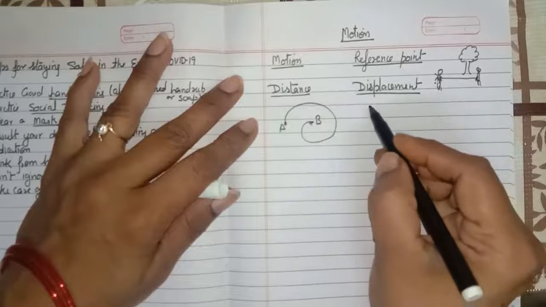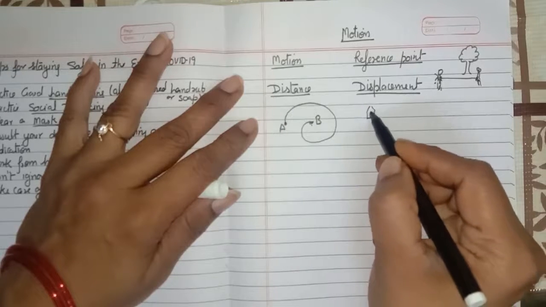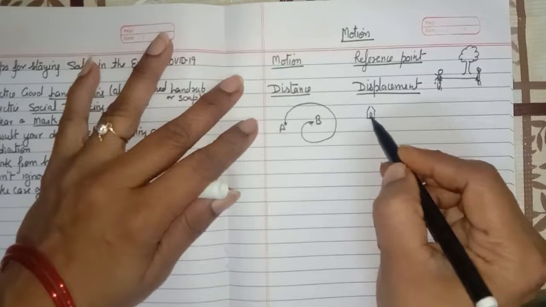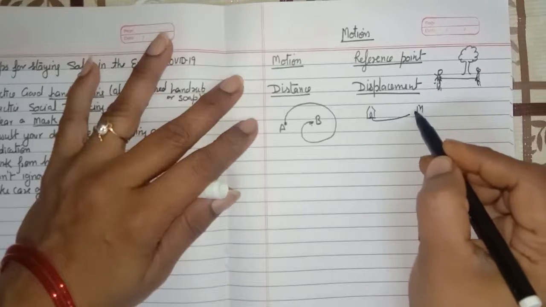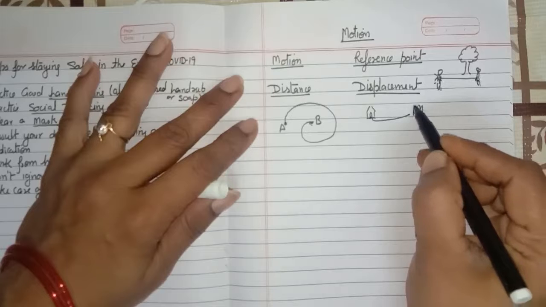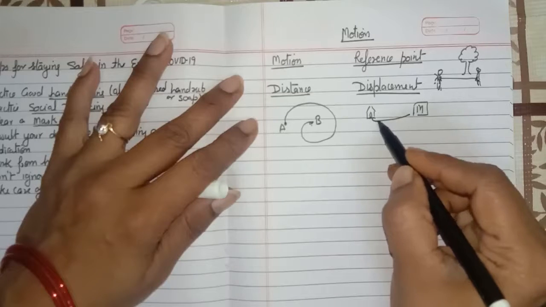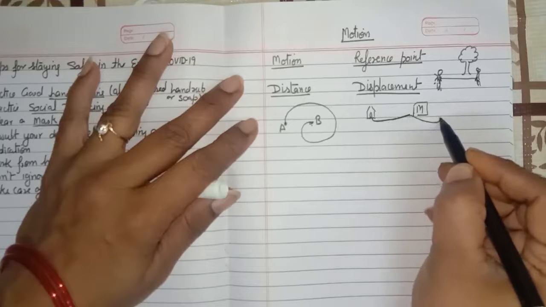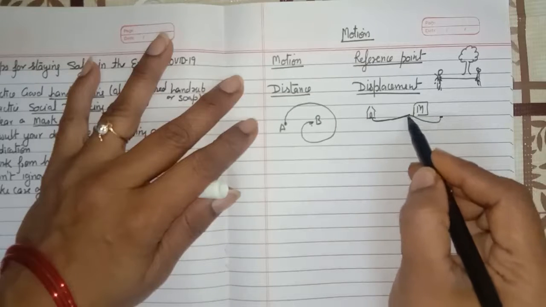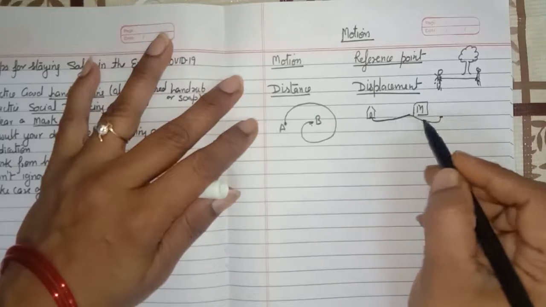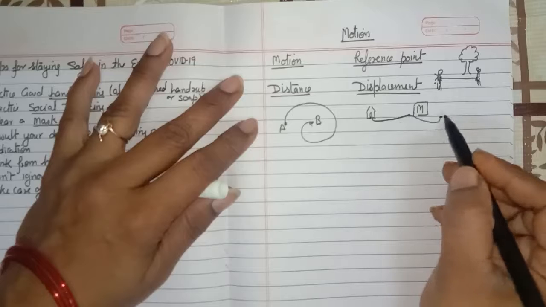Suppose you start from your home and move to a market; the path you follow to reach the market is the distance. This is the actual length of the path covered by you.